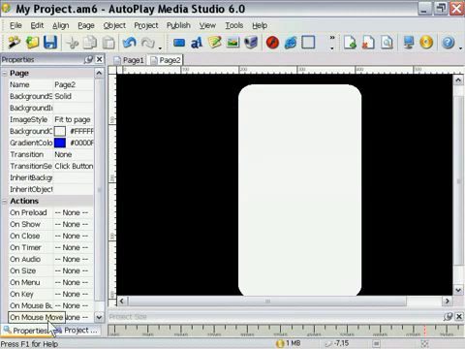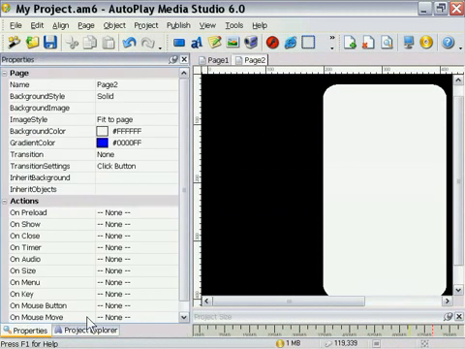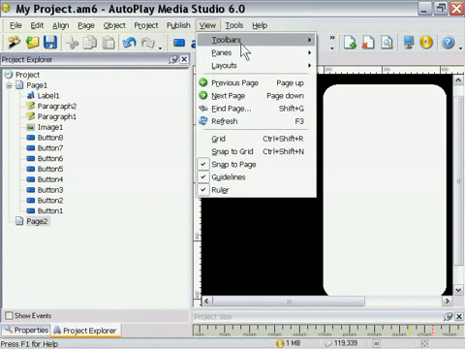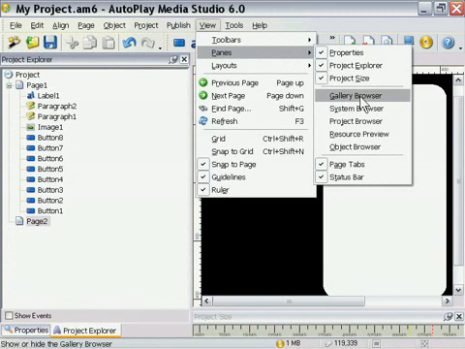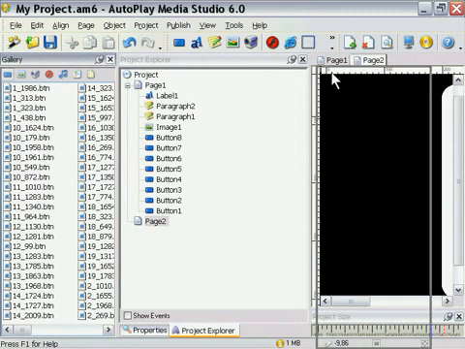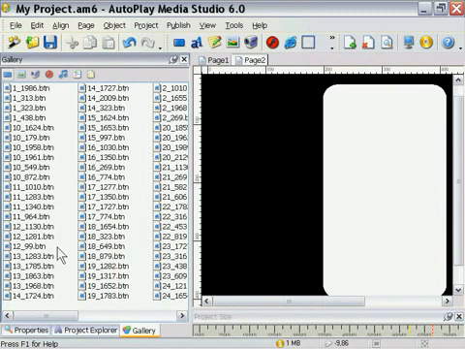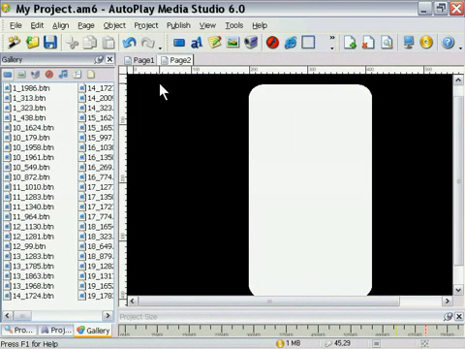So by clicking on the tabs at the bottom here, I can go back and forth between, I'm going to pull this out so you can see, the Properties and the Project Explorer panes. And I'm going to add another pane to that just so you can see how it works. Let's bring out our gallery browser, and then let's go ahead and attach it. So I'm going to drag it out here. I'm going to hold it over top until I see that little tab, and then I'm going to let it go. Now we've got 3 tabs. So that's an example of how you can integrate tabs with panes and so on and so forth. That's the basic gist of the workspace.